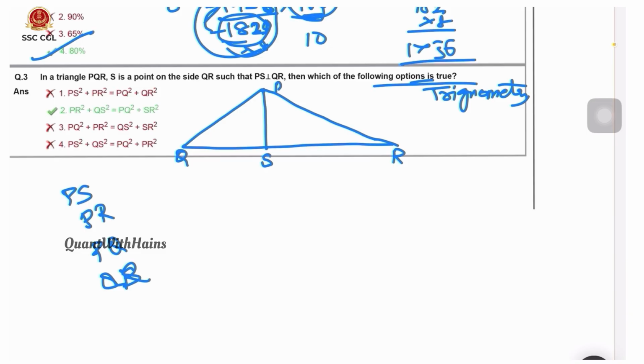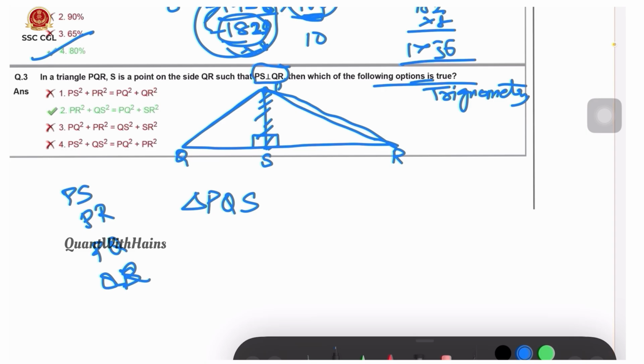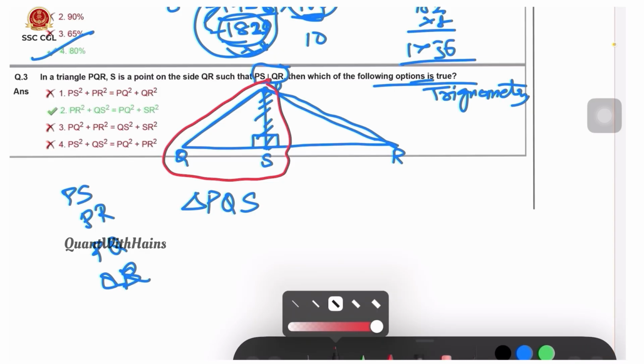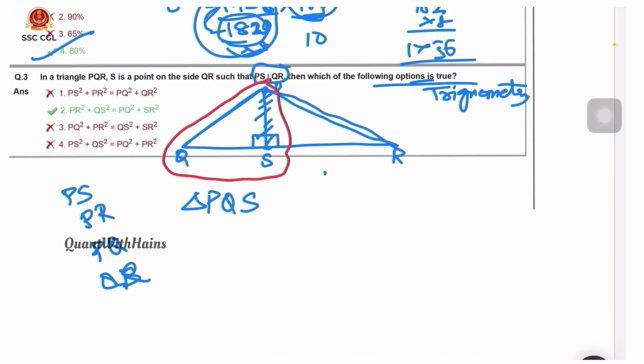So here when we drop a perpendicular, we get two right angle triangles, and we get two hypotenuses. This and this common is PS. PS is common. From here we can write, in the triangle PQS, we can apply the formula, that is PQ square equals side square plus side square.